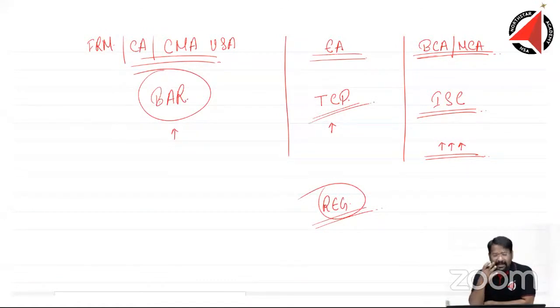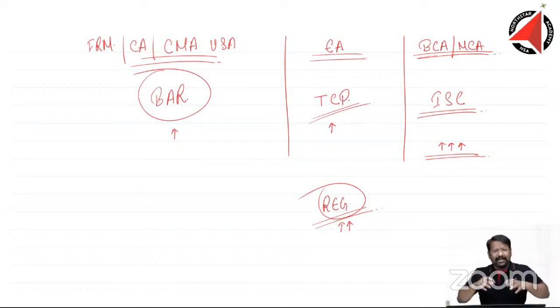At this point in time, it's too difficult for me to tell you whether you will love it so much or not. It's difficult, right? I'm sure all of you agree with me. So while we are doing the regulation paper, if you think that yes, I'm loving taxation, I'm enjoying it, because it's actually good. When you get into this regulation paper, you will love the simplicity in the tax paper.